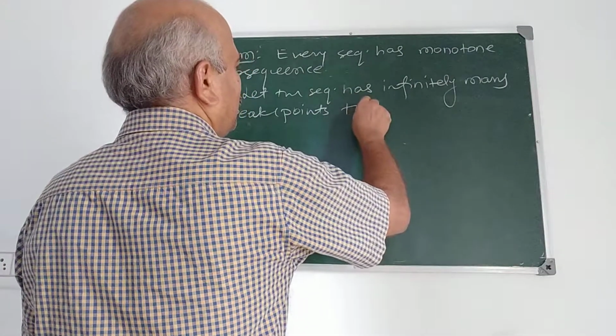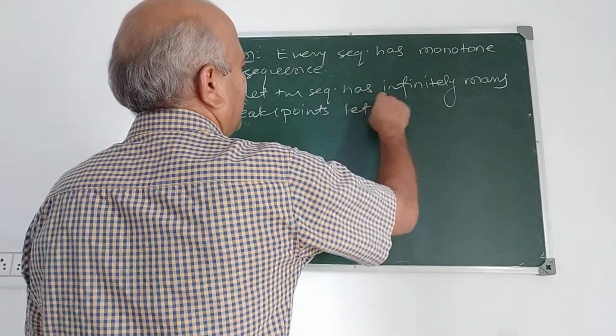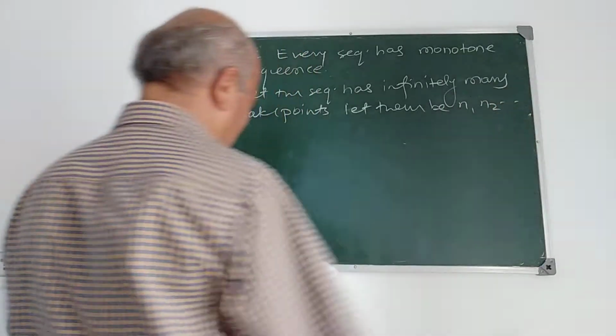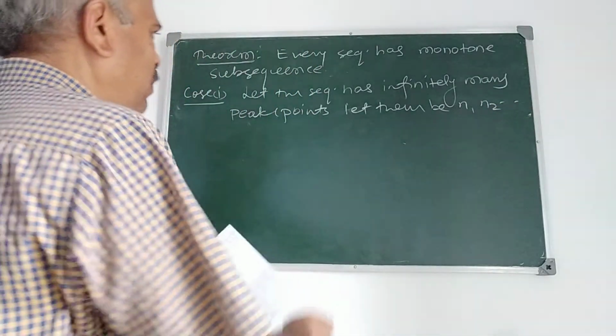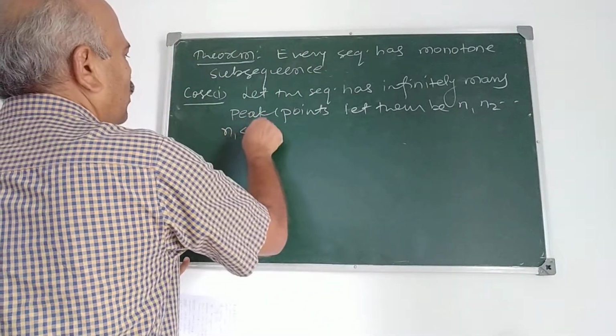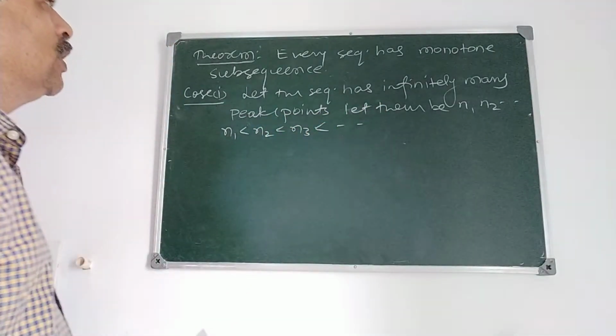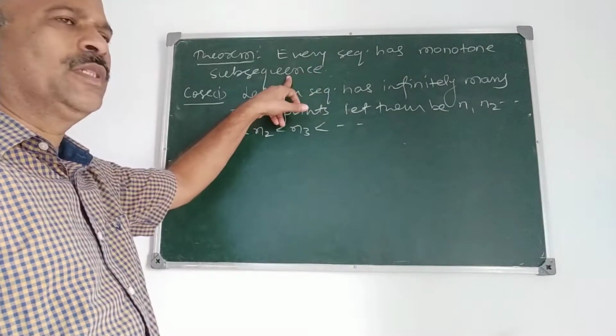Suppose the sequence has infinitely many peak points. Let them be n1, n2, etc., infinitely many peak points such that n1 less than n2 less than n3 and so on. What we have to prove is that every sequence has a monotone subsequence.